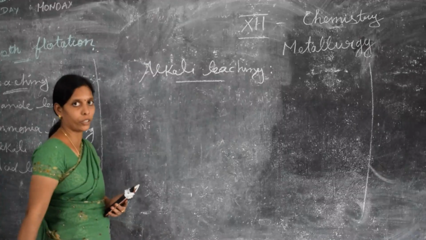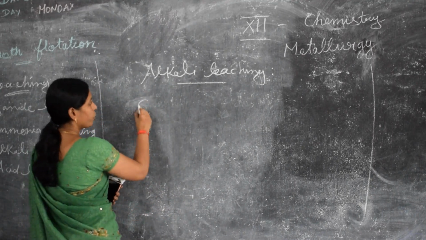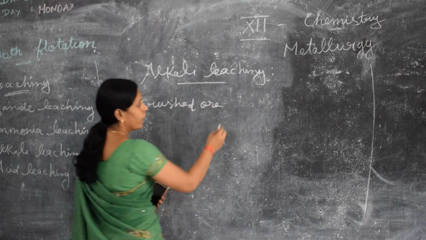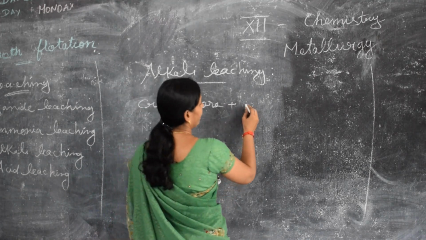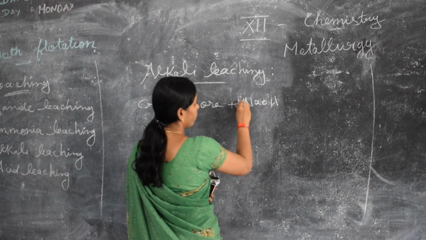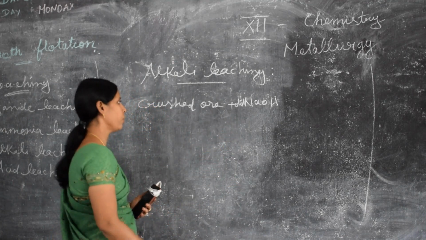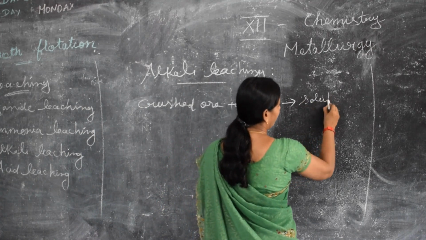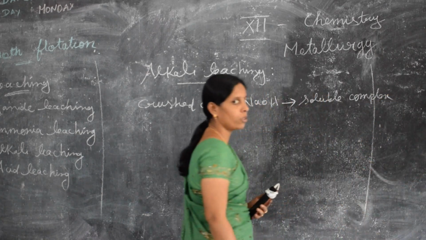Okay, now the next one, alkali leaching. In alkali leaching, crushed ore is heated with diluted sodium hydroxide, an alkali. We leach with it and get a soluble complex.